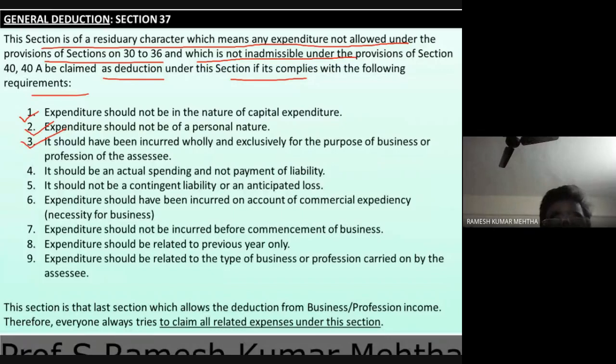Next one, expenditure should not be incurred before commencement of business. So if any expenditure is incurred before the commencement of business, it should not be shown as a revenue expenditure. Rather, you have to show it as a capital expenditure, and there are some rules and regulations we have to follow, and it has to be amortized. So there is another expenditure called capital expenditure, the opposite of which is revenue expenditure. Revenue expenditure is nothing but the expenditures which are supposed to be shown on the debit side of profit and loss account.